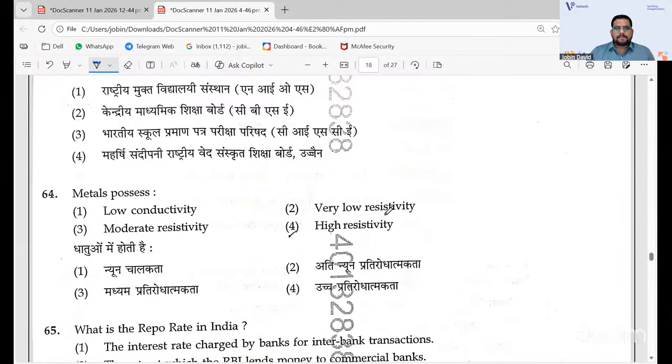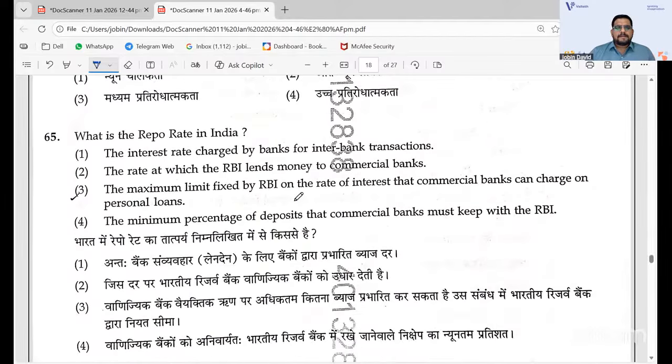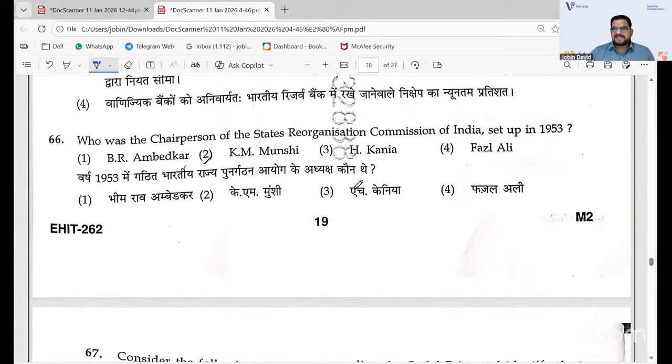And then metal possesses what? 64, 2 is the right answer. Very low resistivity. 65, the repo rate in India, the rate at which the RBI lends money, that is the repo rate. Repo rate and the reverse repo rate is there. The rate at which the RBI lends money to the commercial banks is the repo rate that you have. 66, that you have 4 as the answer. Chairperson of the State Reorganization Commission of India, Fazal Ali in 1953.